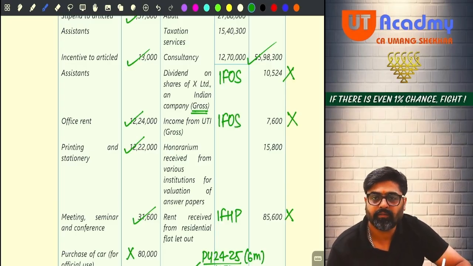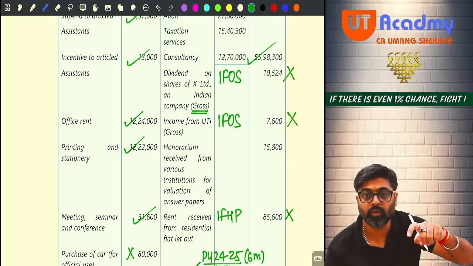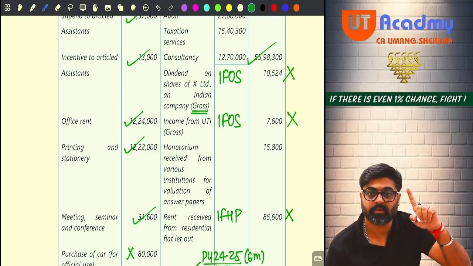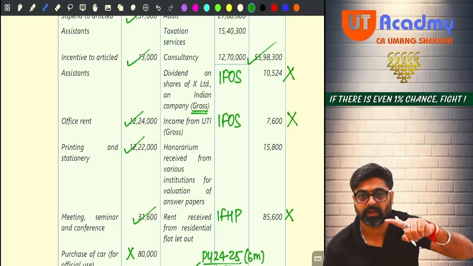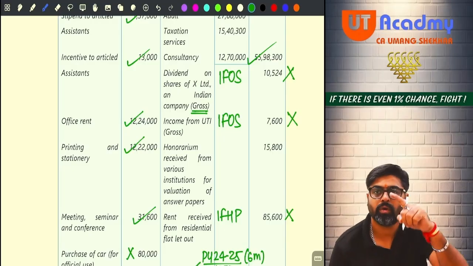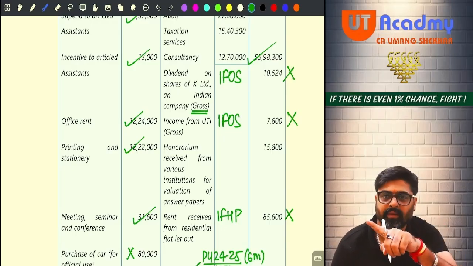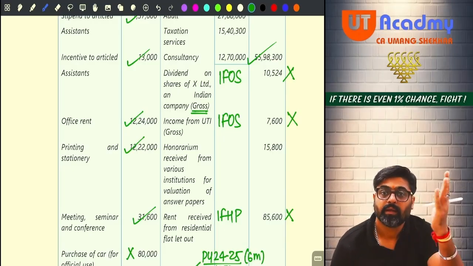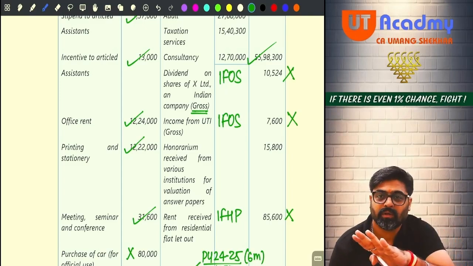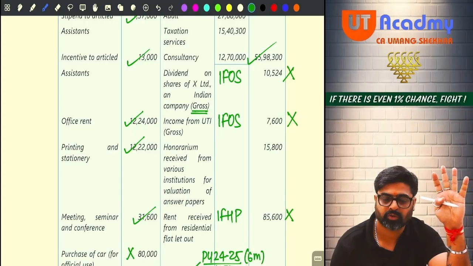See, whenever you receive dividend of more than 5,000, dividend from a domestic company, or dividend from UTI or mutual fund, which is more than 5,000, on that, 10% TDS is deducted. Dividend on shares, TDS under section 194. So the gross amount is directly given, meaning that this is including the TDS amount. The entire amount you have to show taxable.